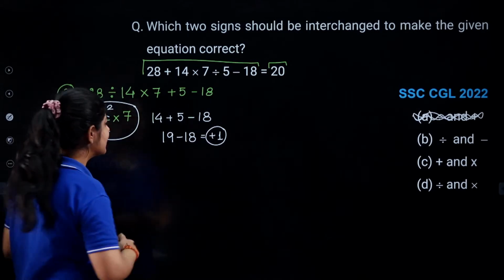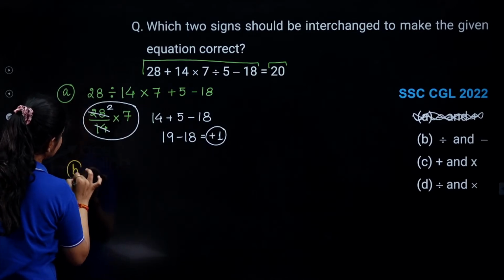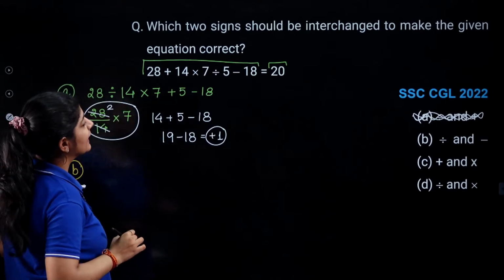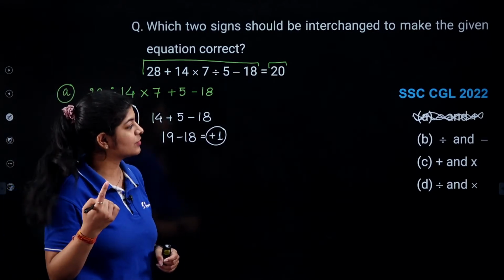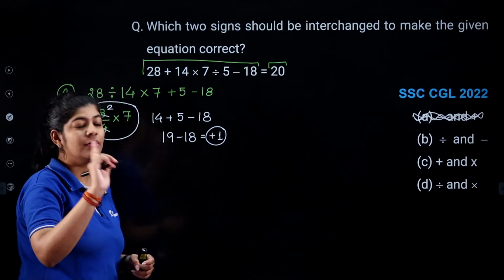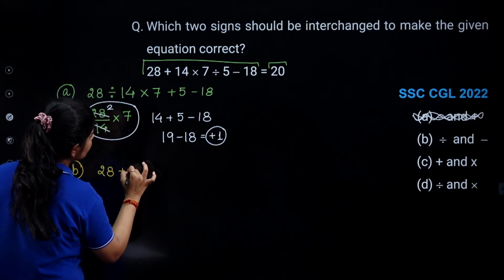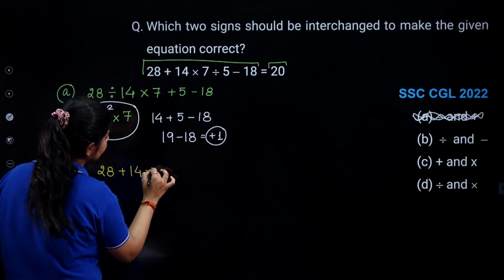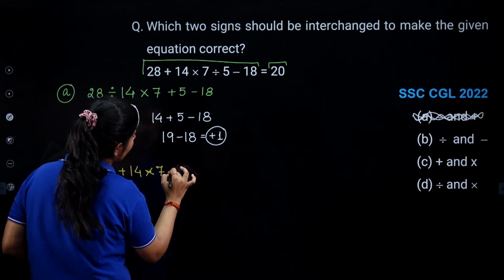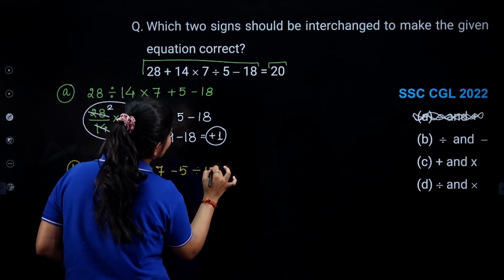Let's see, now option number B. Option number B is saying that we need to change our division sign to subtraction and subtraction sign to division. Okay, so 28 plus 14 into 7 minus 5 divided by 18.